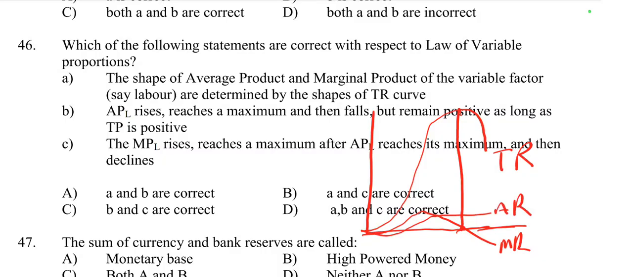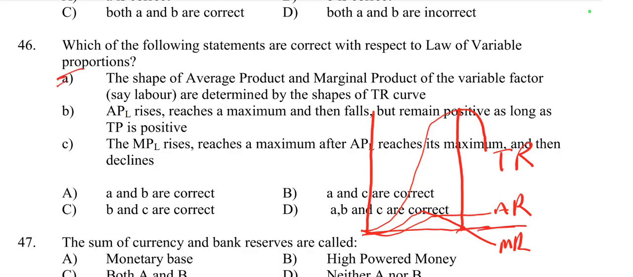and AR. So first one is TR, then when TR is maximum, MR is 0, and then negative. In the third stage, TR goes down and marginal revenue is negative. But AR is never negative, it is decreasing but not 0. So the shape of the average product and marginal product of the variable factor like labor are determined by the shape of the TR curve. The TR curve determines the shape of the MR and AR curves.